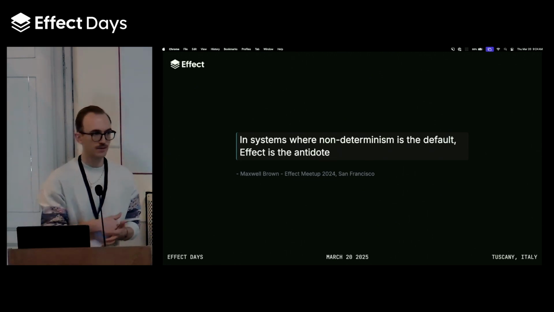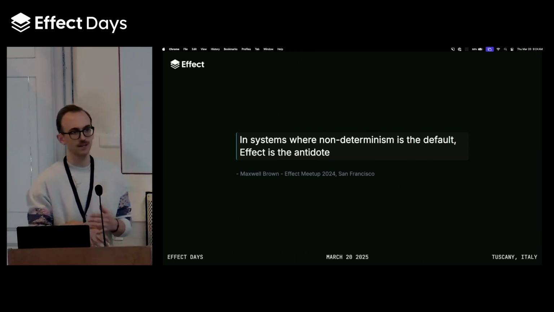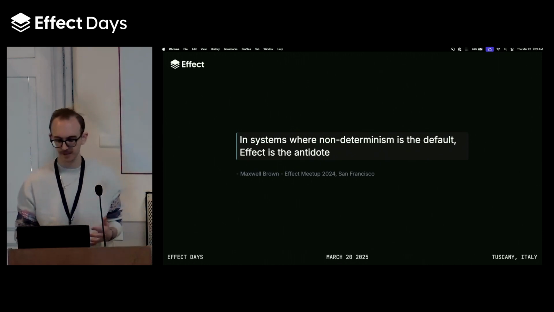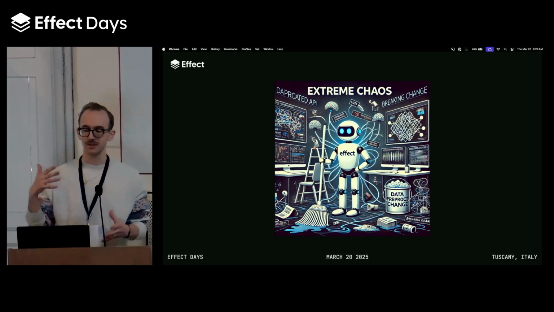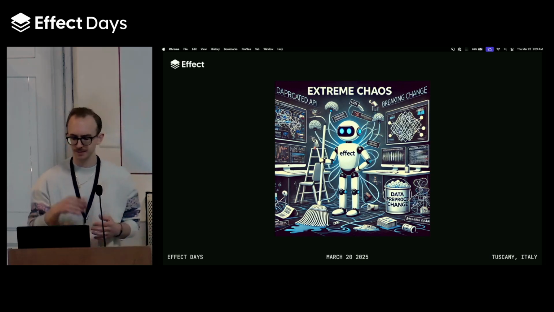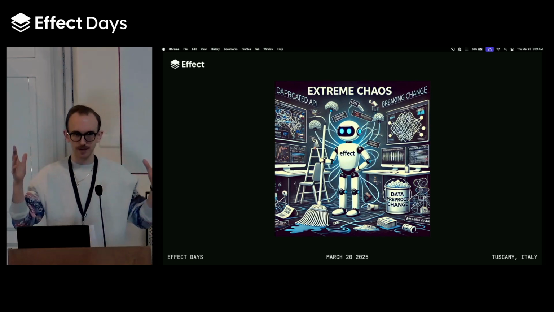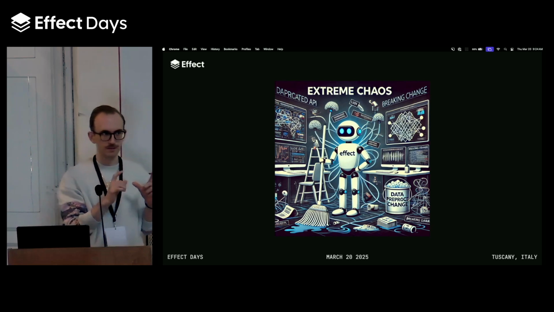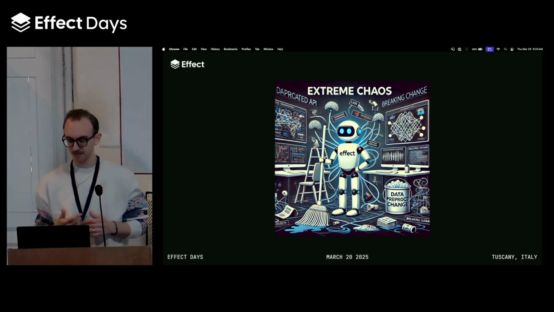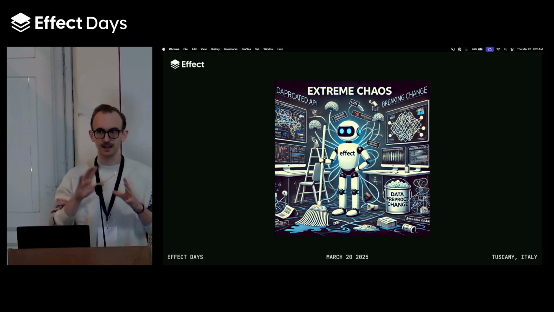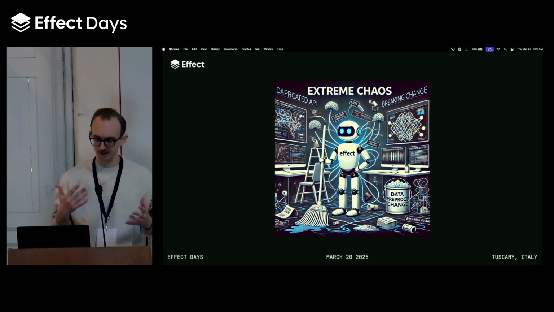So all of the above and more come out of the box with Effect. And so that's why I think Effect really shines in the face of all of this complexity. Effect provides many tools to deal with the chaos that comes along with building AI-powered applications. It's composable by default, so we can build up really complex systems from very simple composable building blocks. We can define and track errors as part of our domain, which allows us to have very clear semantics over how we're going to handle these errors.